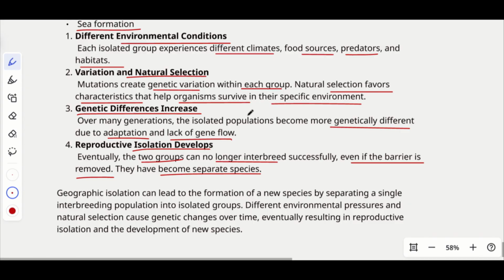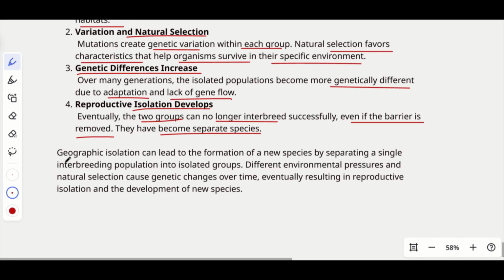So even if after 100 years they were brought back together with their original form, they won't be able to breed, because they have become an entirely new species. There is no relation, so it won't be possible.